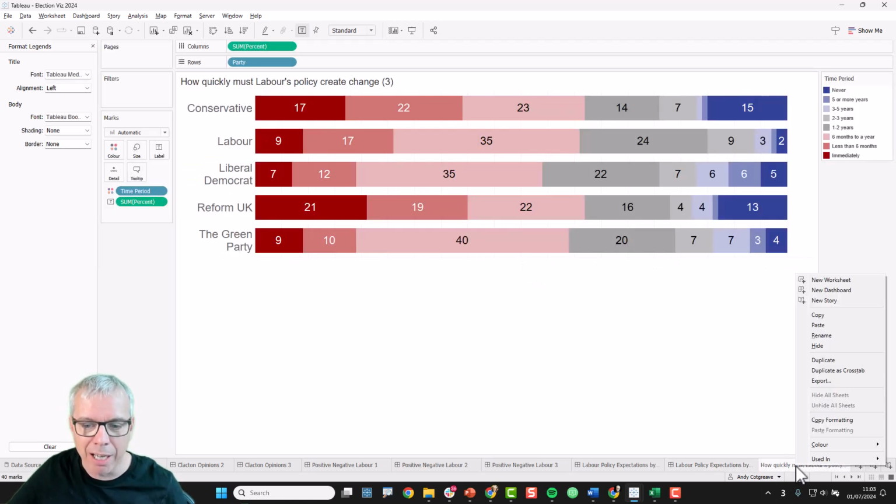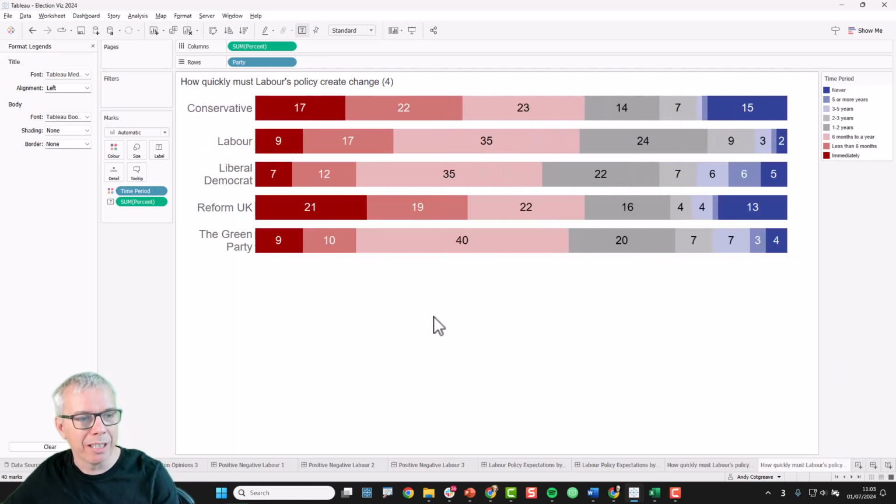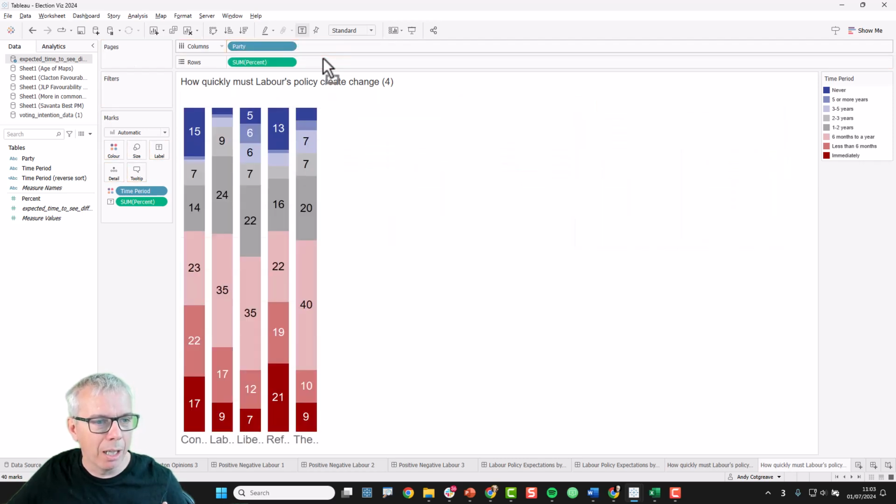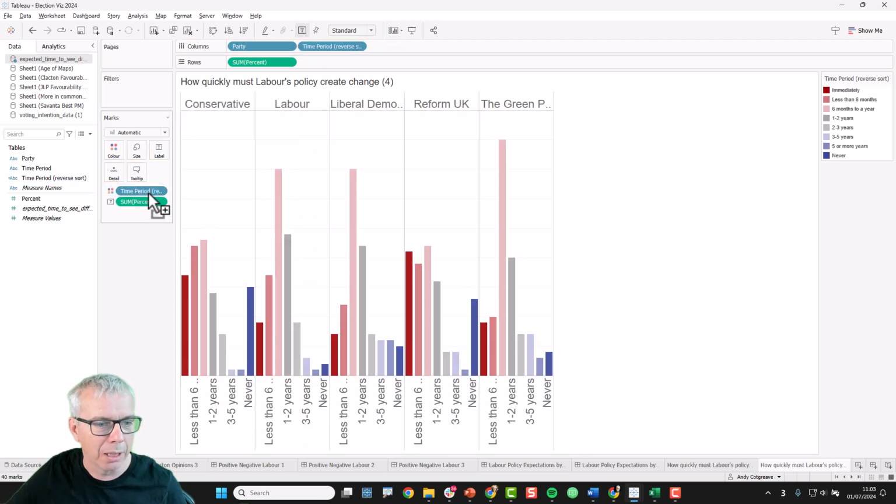How else might I actually look at this? Well, I wanted this grouped bar chart. That was what I was trying to do in ChatGPT. Let's see if I can build it. So for that, I wanted party on each column, and then I wanted it broken down by time period. And I've actually got a different one here, so I'll get rid of the labels.